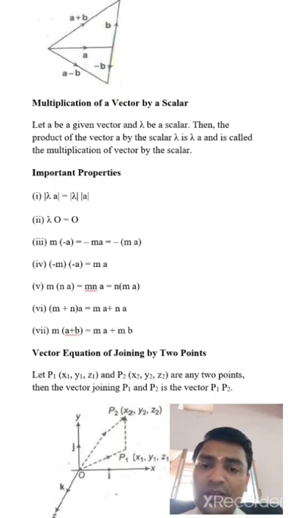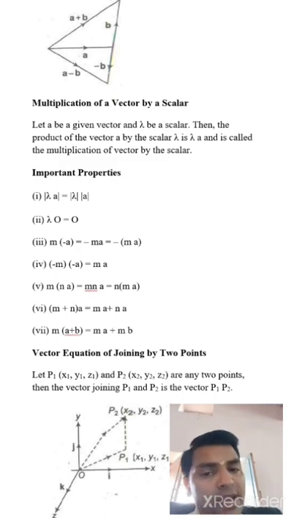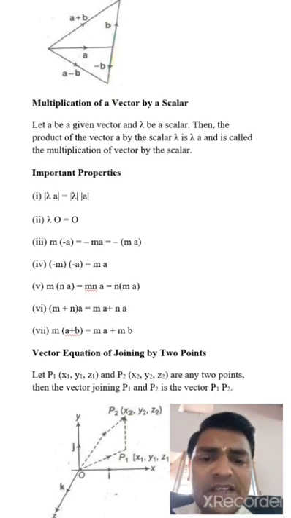Now second property, lambda times 0 vector equals 0. Third, m into minus A vector equals minus mA vector. Fourth, minus m into minus A vector equals plus mA. Similar, easy properties.